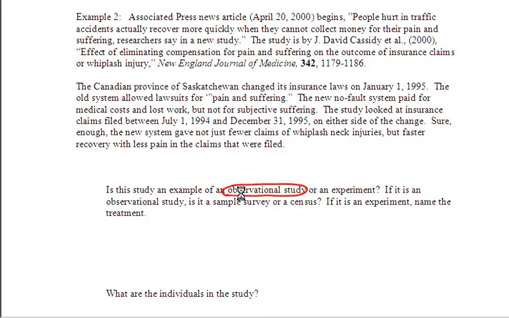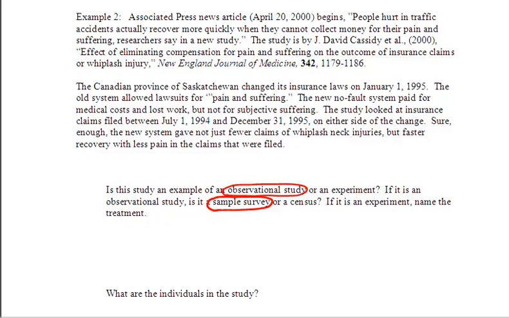Now remember, we've got two kinds of observational studies. We have a sample survey and we have a census. This particular observational study happens to be a sample survey. We did not pool all of the injury claims. We only looked at claims from July 1st, 1994 to December 31st, 1995.